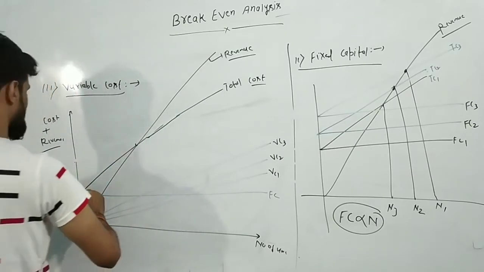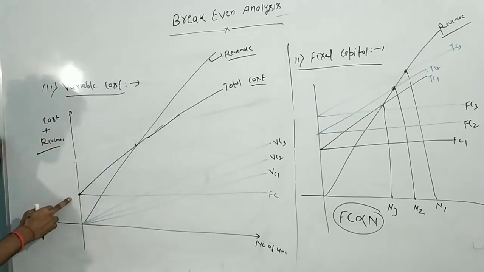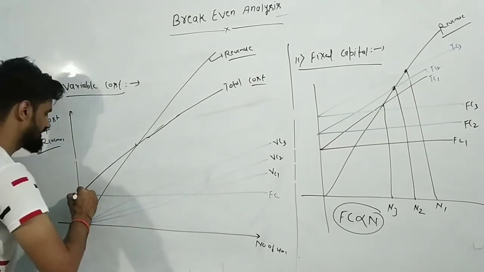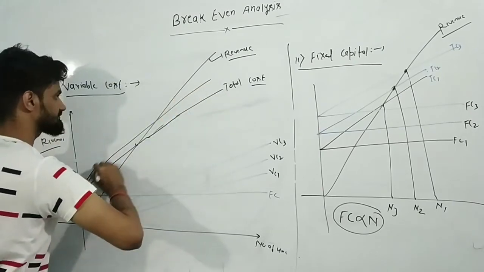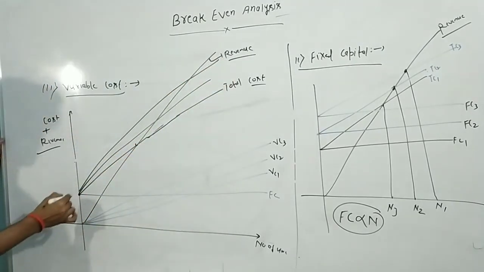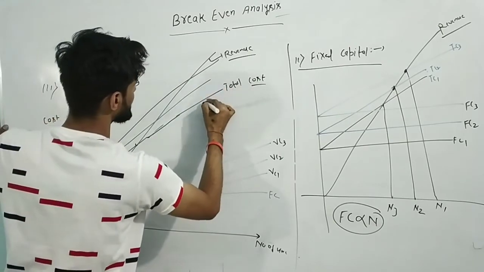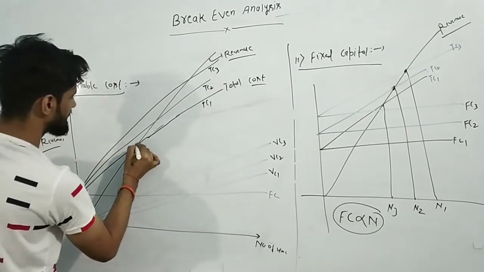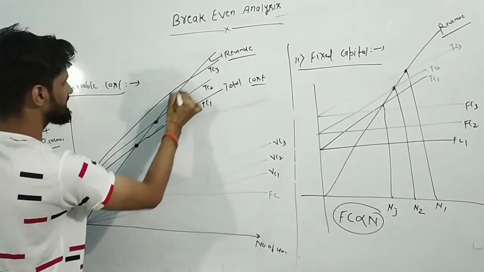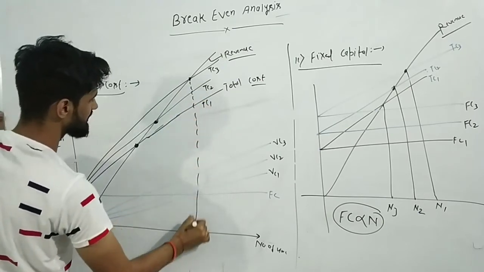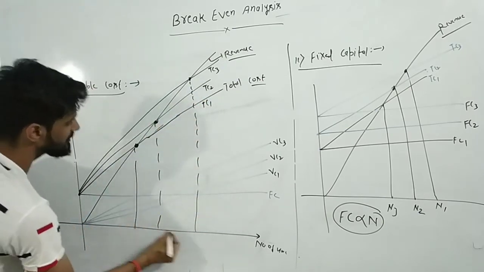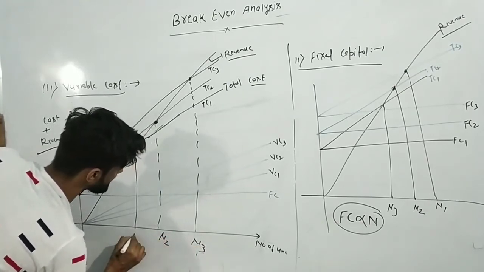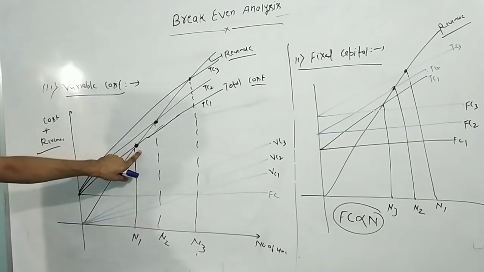Just try to understand. Because fixed capital is fixed, this point is not going to change. Only the slope of the total cost line is going to change, and it will be like that and like that. So I am writing here TC1, TC2, and my dear students, TC3. See, here it is going to cut the total revenue line here, here, and here. So from here you can judge what will happen. It's going to N1, N2, and N3 for a particular case.